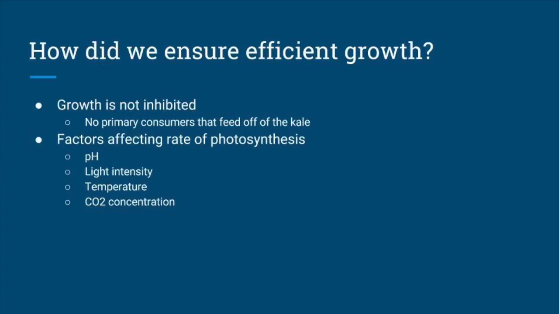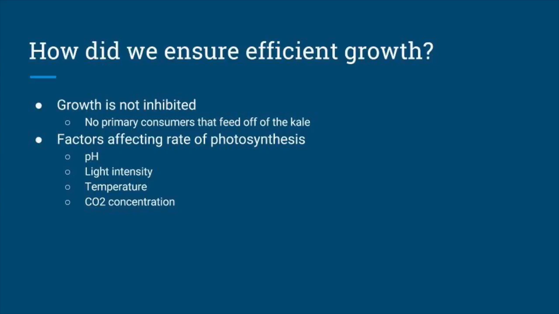Lastly, temperature also affects the rate of photosynthesis. As temperature increases, the molecules in plant cells move faster and collide with each other more, thus increasing the rate of photosynthesis. However, after an optimal temperature, the enzymes in plant cells will denature and therefore will not work.